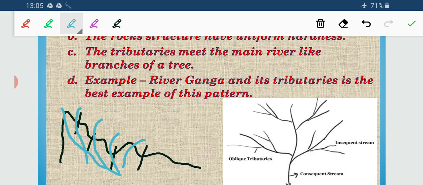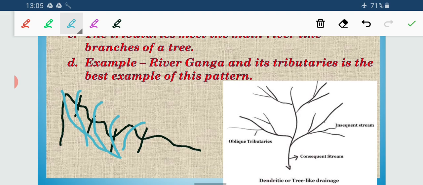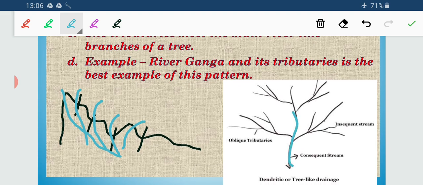This is the main stream, the consequent stream, and here we get the insequent streams, that means the substreams or the tributaries. So it makes a tree-like drainage termed the dendritic pattern, and river Ganga gives the best example of the dendritic pattern.